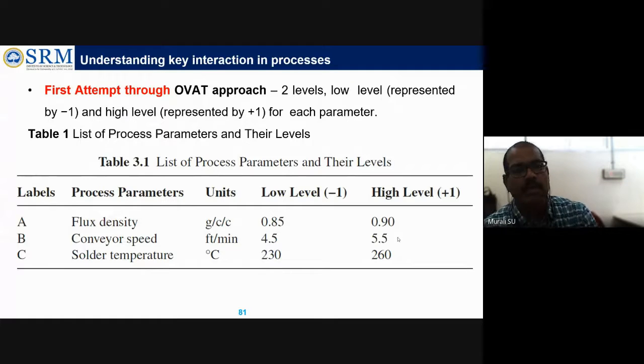Okay, these are all the factors. It has two levels. So he tried basically with the OVAT method, a one variable at a time approach. He planned and did some experimentation. So what does the OVAT method mean? We studied it long back. What is that OVAT method?